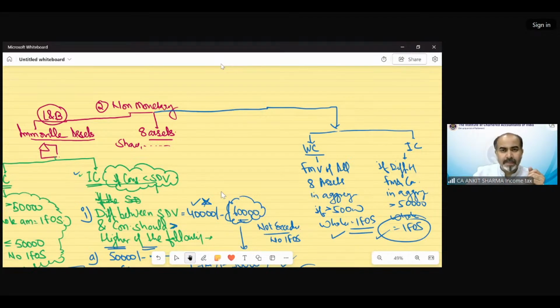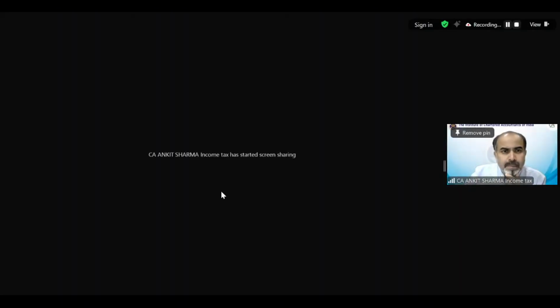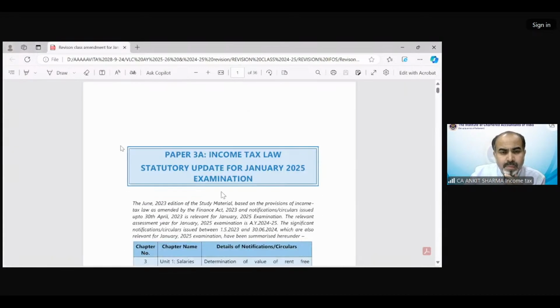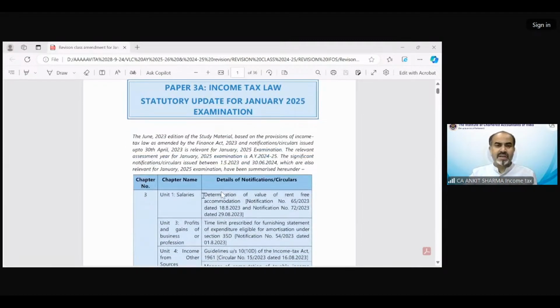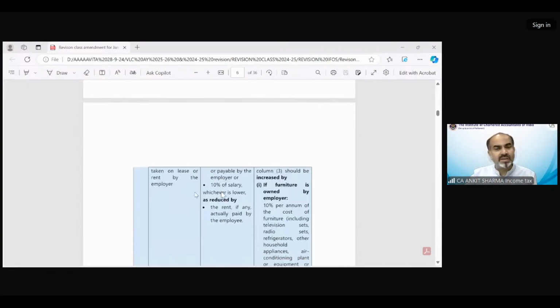So let's move on to the provision. We have discussed the gift provision, and after that, now we are moving on to our amendment provisions, which have been introduced. Very interesting also. Now these are the amendments, and we are going to discuss the amendment for income from other sources.